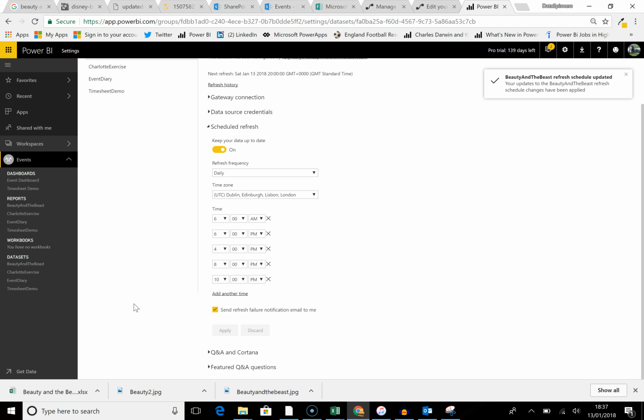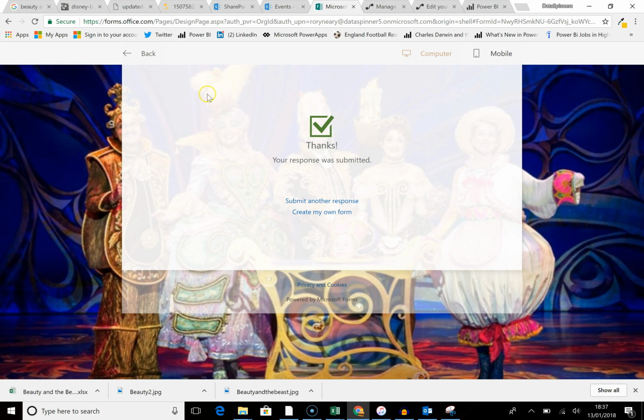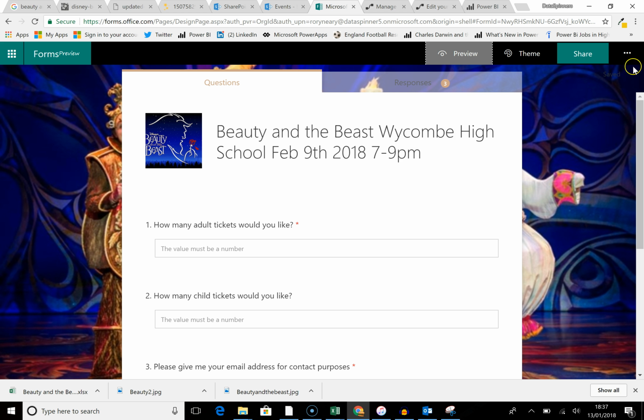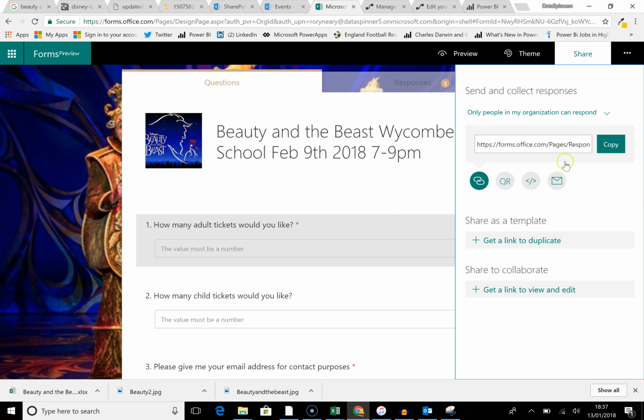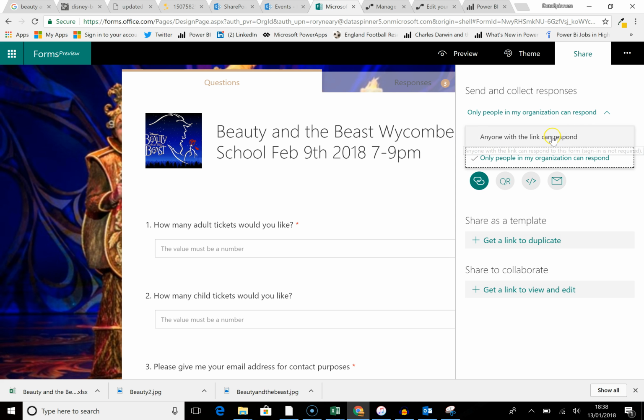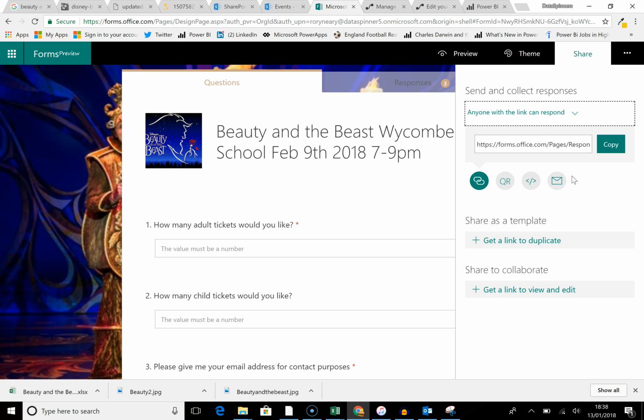Apply that, and now we have a form that can be completed by anyone. That's the beauty of these forms, that you can hand them out to anyone. So if I hit the share button on this, it says only people in my organization can respond, but you can actually say anyone with a link can respond, which is really fun.